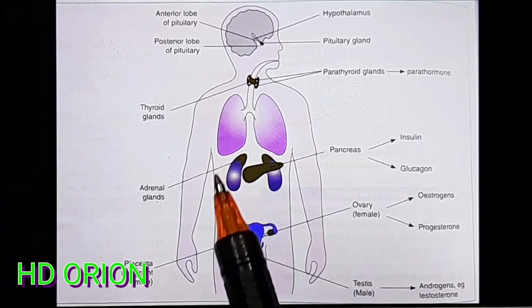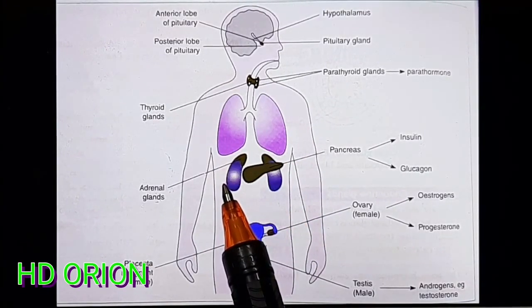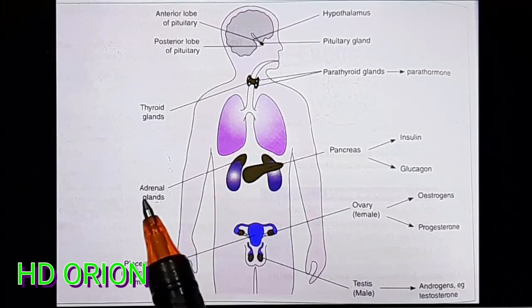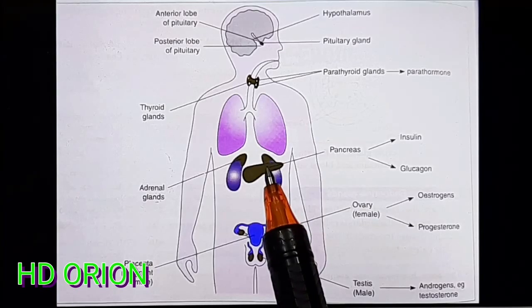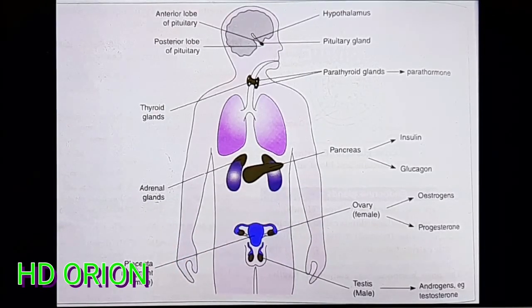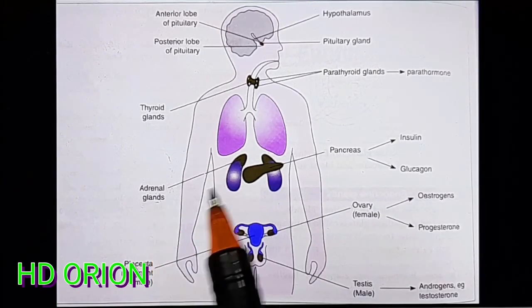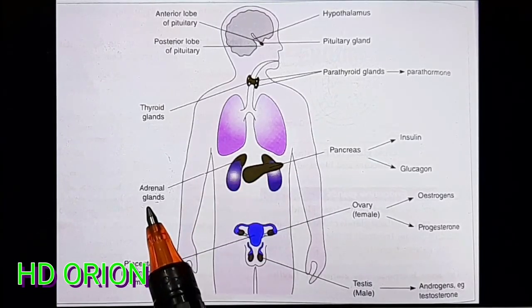But in the abdominal region, the 2 kidneys are present. The kidneys are often associated with the word renal. Above the kidneys, there are 2 glands which fit like caps, and these glands are called adrenal glands. Because of their position above the kidney, the adrenal glands are also known as suprarenal glands. So these are the 2 adrenal glands, and they are in pair.